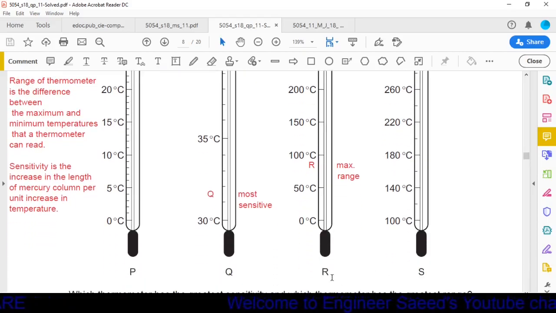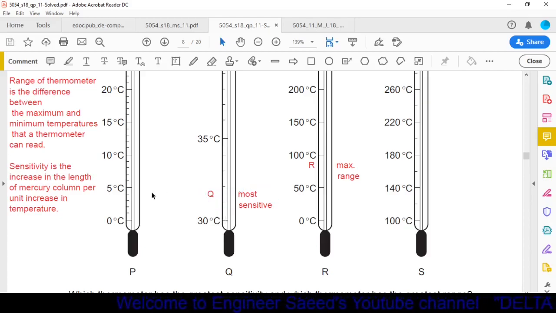Now we will check the sensitivity. Sensitivity is the increase in length of the mercury column per unit increase in temperature. Here the temperature is 30, here the temperature is 35. For 5 degrees centigrade, the height is this much.